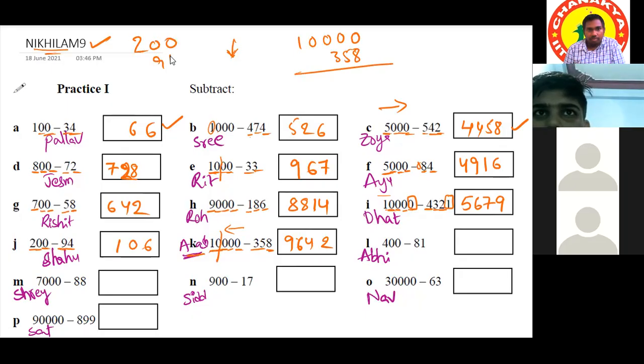200 minus 94. So last we have to subtract from 10. This one we have to subtract from 10, means 6. This one we have to subtract from 9. 9 minus 9 will be 0. And actually we have to drop 2 as it is, but we have to take a predecessor of 2. 2's predecessor is 1. Got it, Abhinav? Okay, sir.